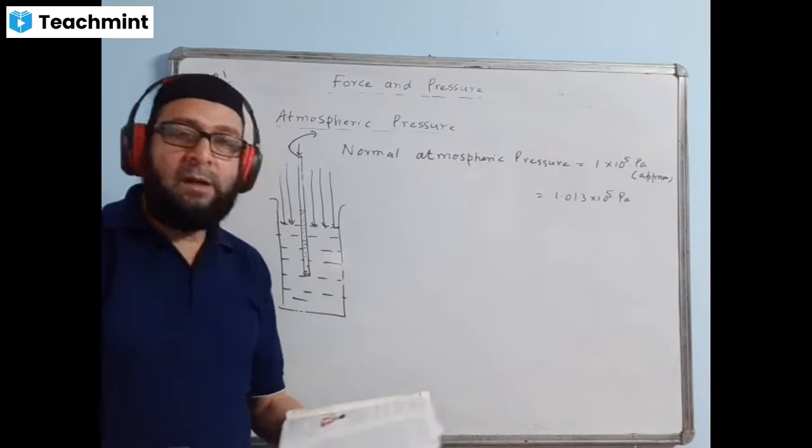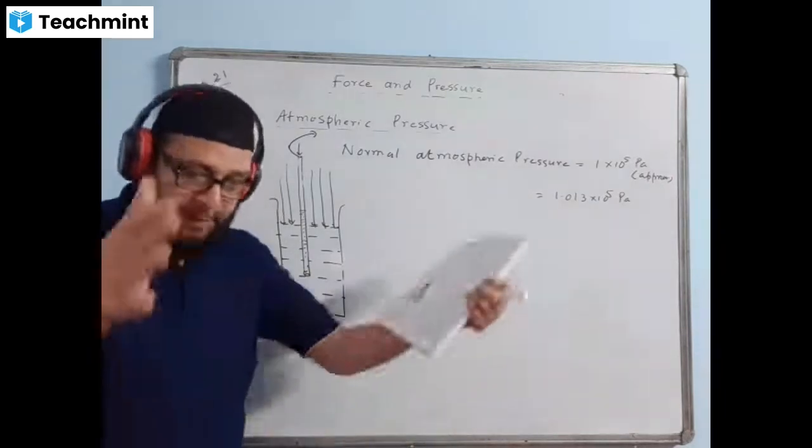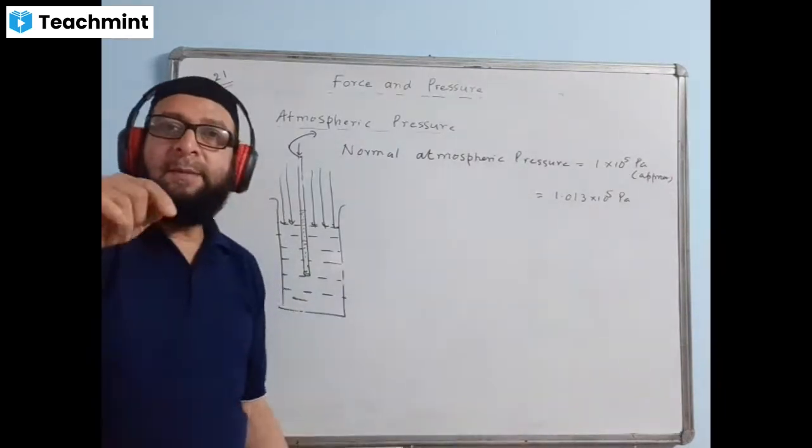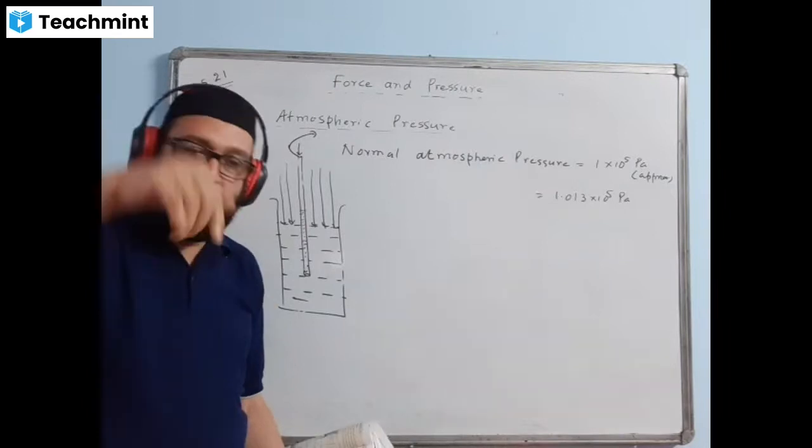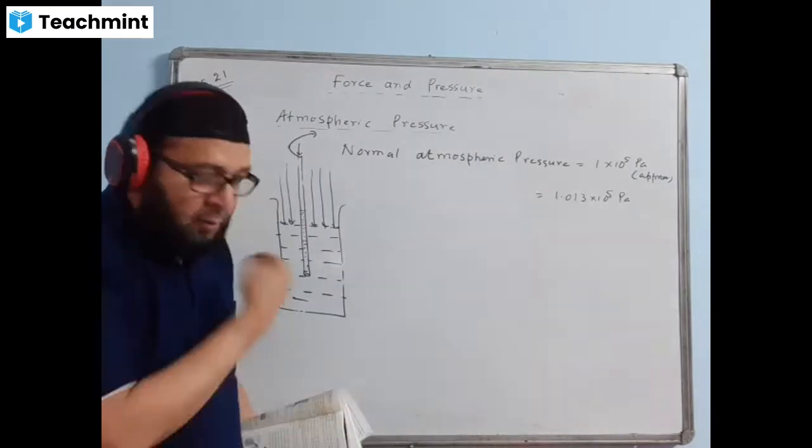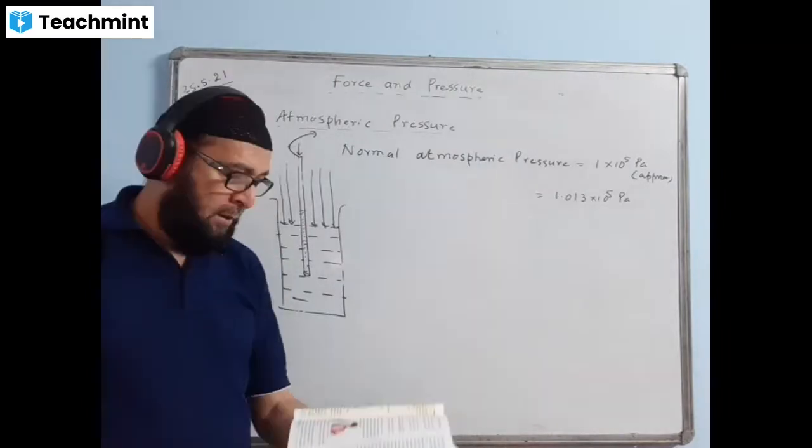In the oil can, two holes will be made. Through one hole, atmospheric pressure will apply, and through the other hole, the liquid will come out.